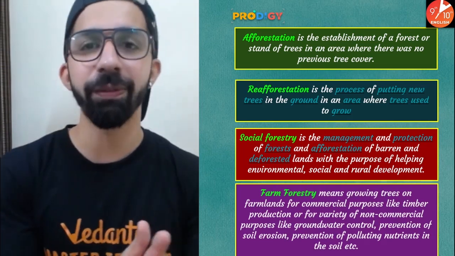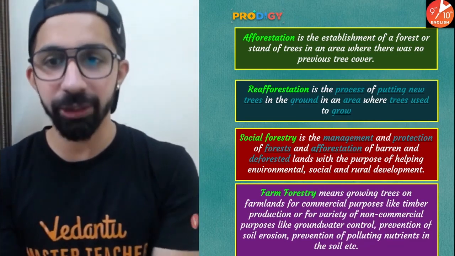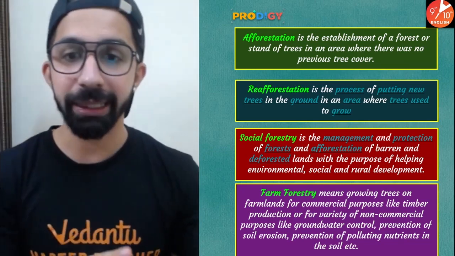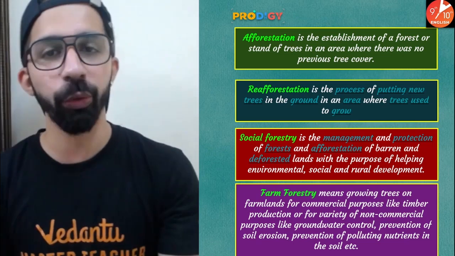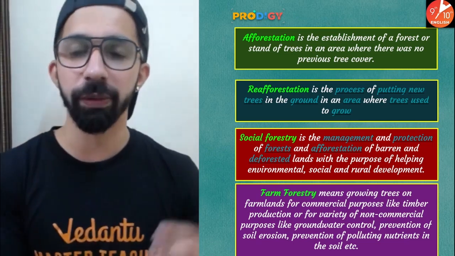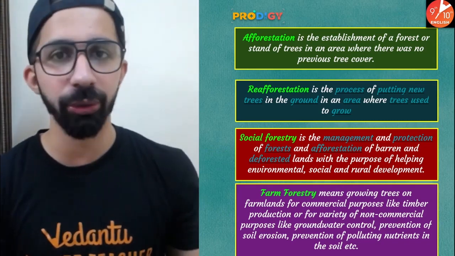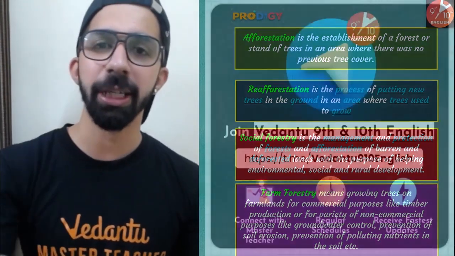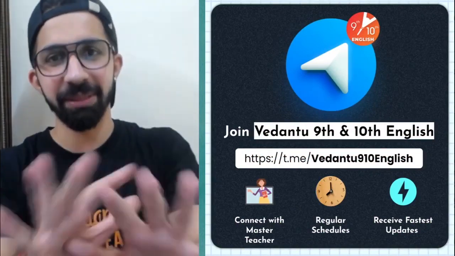And what is farm forestry? Farm forestry means growing trees on farmlands for commercial purposes like timber production, or for a variety of non-commercial purposes like groundwater control, prevention of soil erosion, and prevention of polluting nutrients in the soil. So these are the steps which can be taken for the conservation of forest. Simple as that.